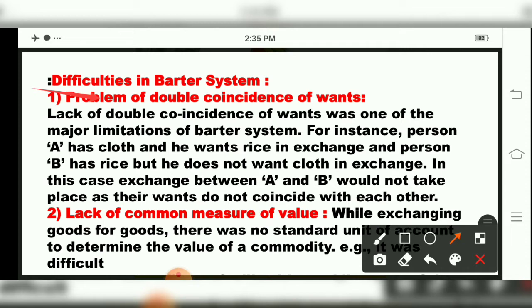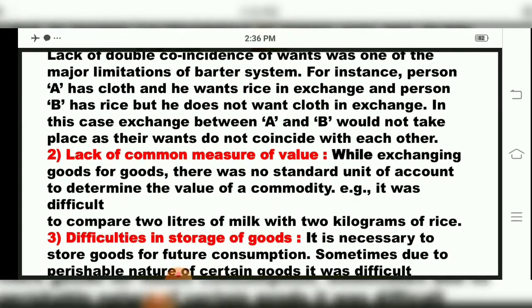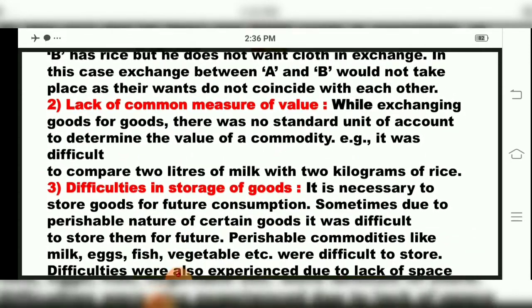Person A had cloth and wanted rice in exchange, and he asked person B for it. Person B had rice, but did not want that cloth, so he refused to give rice. When these difficulties come, how can you exchange goods? Whatever your need or demand is, how can it be fulfilled?